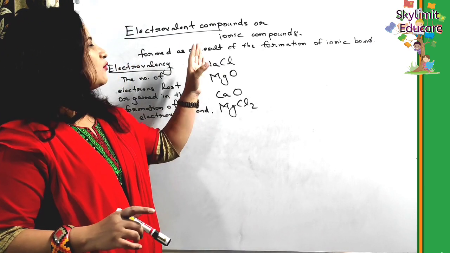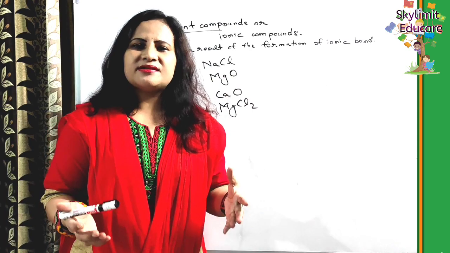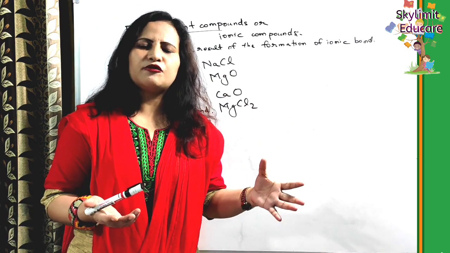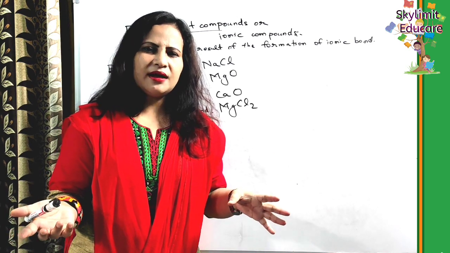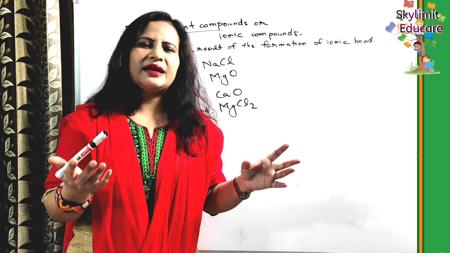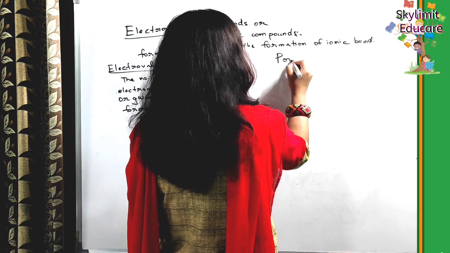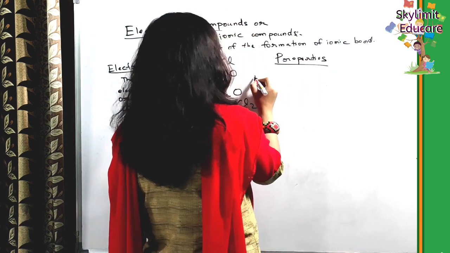And what are electrovalent compounds? The compounds which are formed as a result of the formation of an electrovalent bond, as a result of the transfer of electrons from one atom to the other. Those compounds are referred to as electrovalent compounds. And briefly let us discuss the properties. What are the important properties?